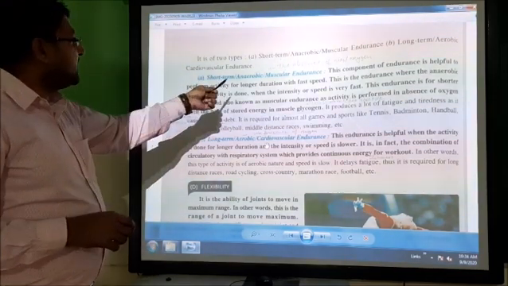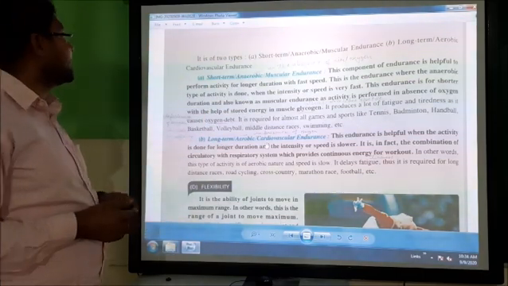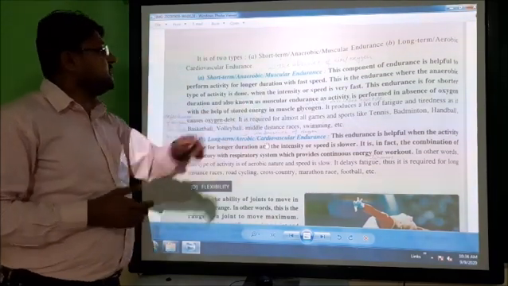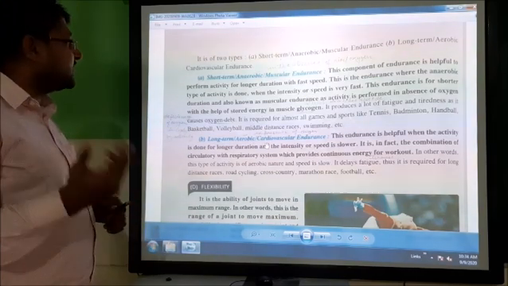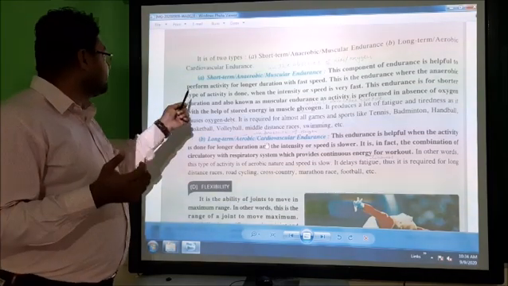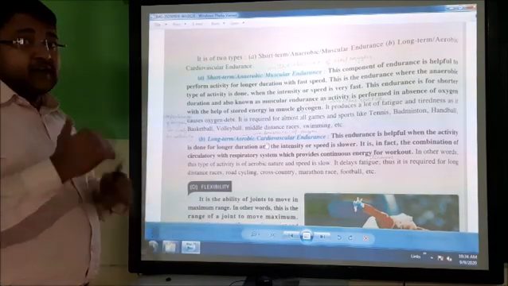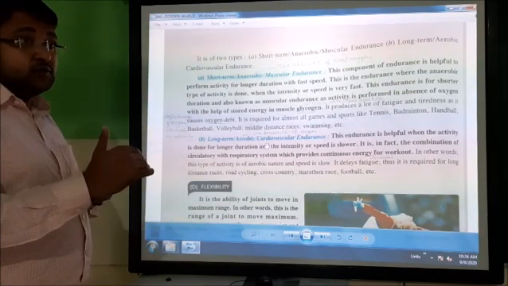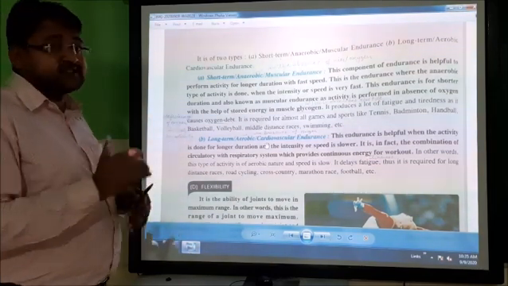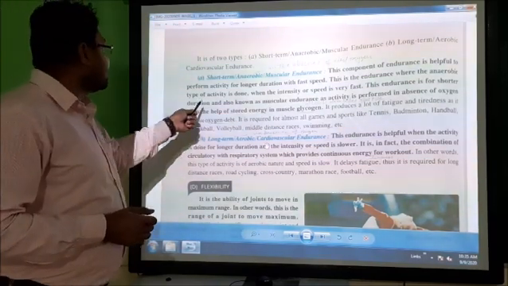Here, short term anaerobic muscular endurance, what is this? This component of endurance is helpful to perform activity for longer duration with fast speed. If your speed is fast and you will take very long time, this kind of endurance helps in that. This is the endurance where the anaerobic type of activity is done.